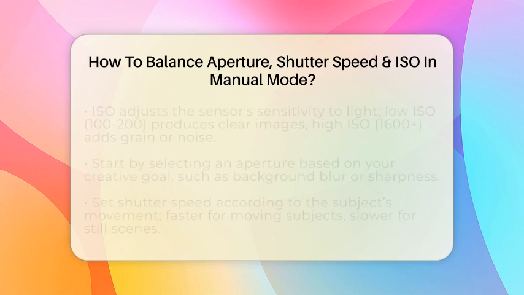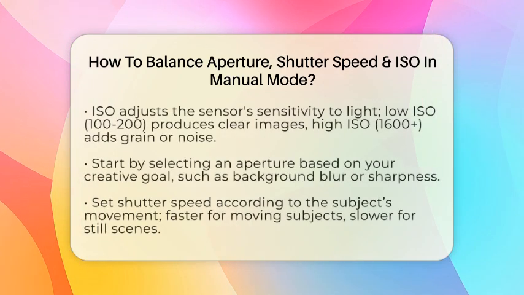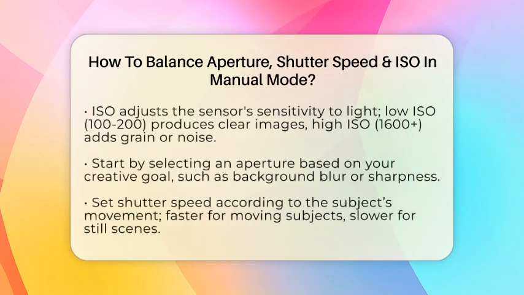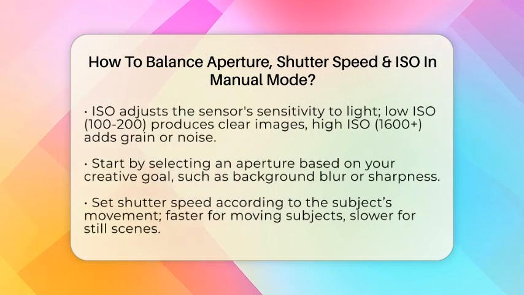Next is shutter speed, which is how long your camera's sensor is exposed to light. Faster speeds, like 1/1000 of a second, freeze motion. Slower speeds, like 1/4 of a second, can create motion blur or show movement.